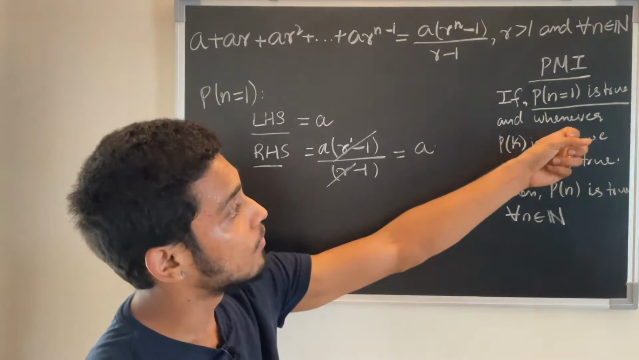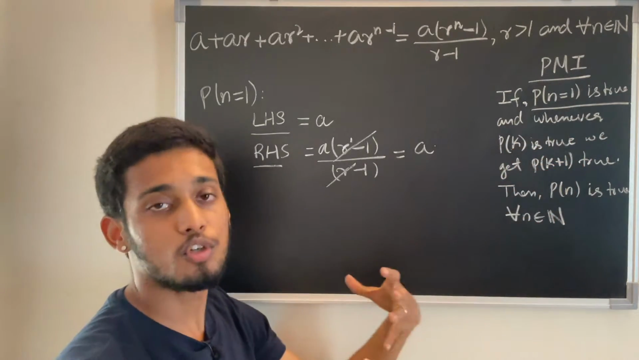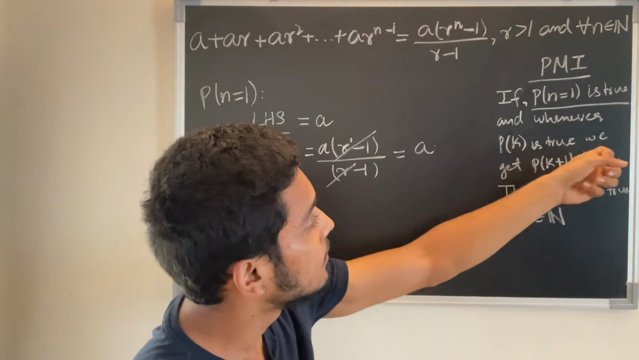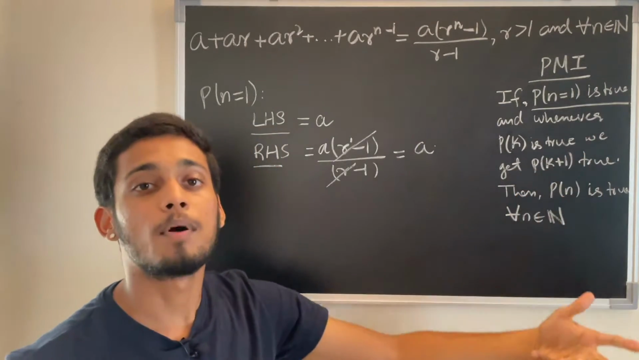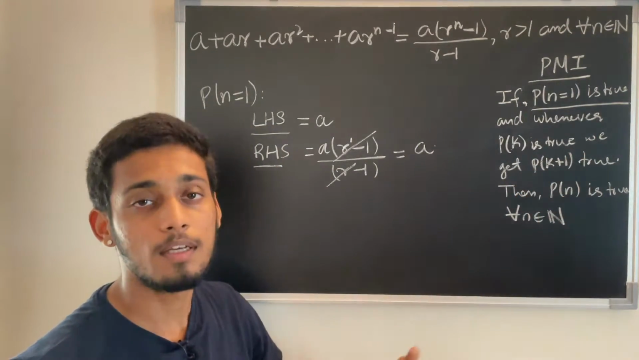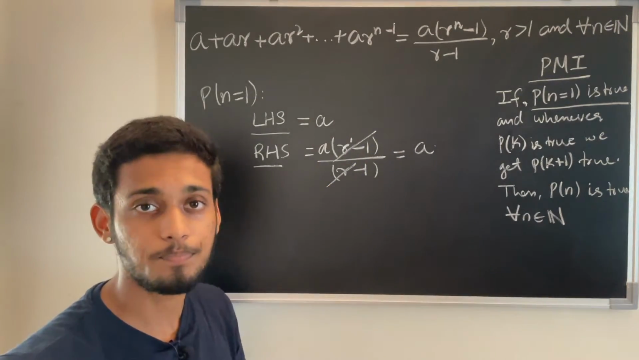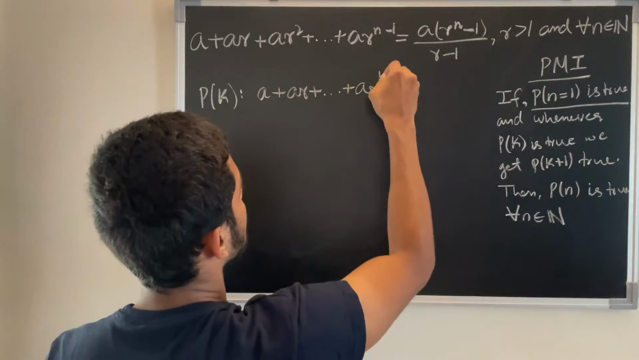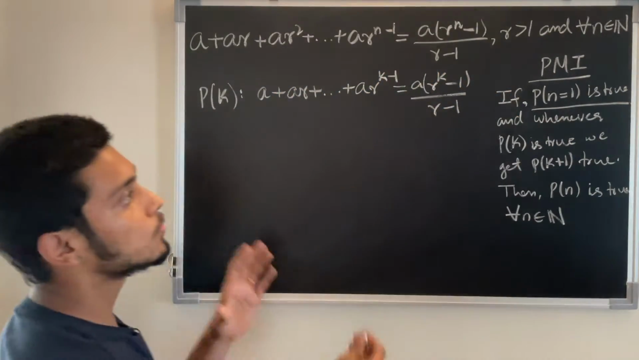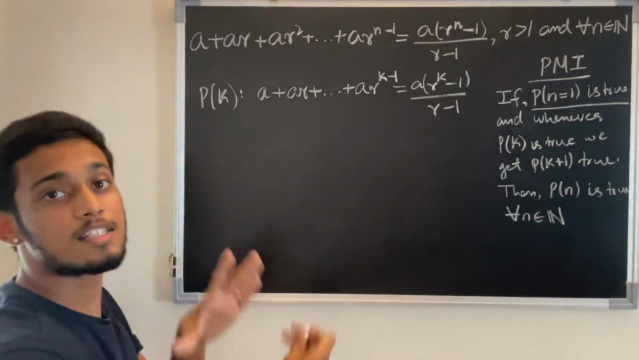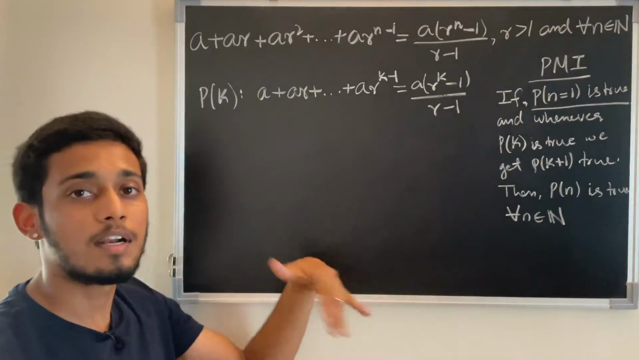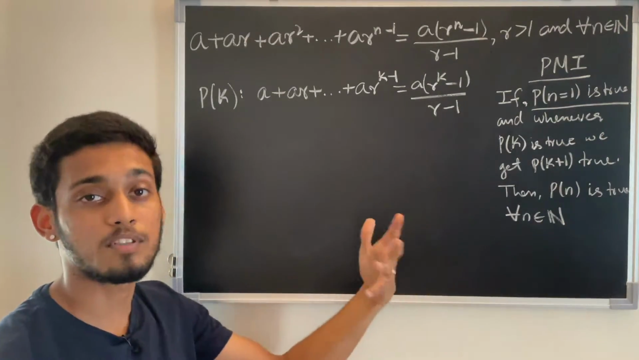Now we have to assume that P of k is true, and then P of k plus 1 should also come out to be true based on that assumption. Then we can say that the given statement is true for all natural numbers. So this is what we have, the assumption that this is true. Now let us see what happens when we have the case k plus 1.